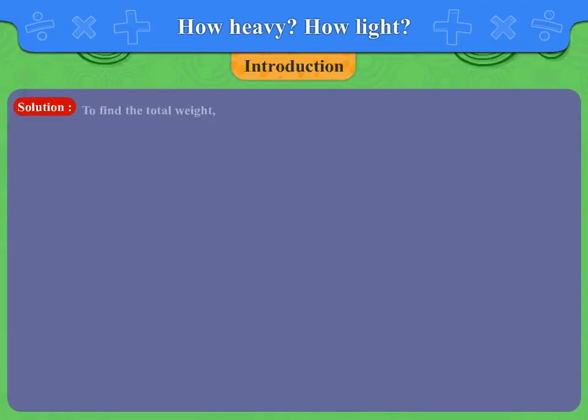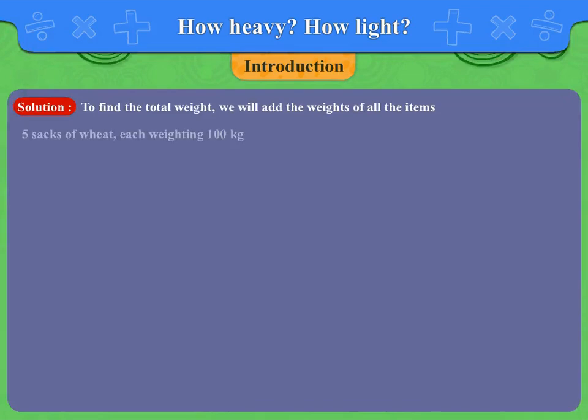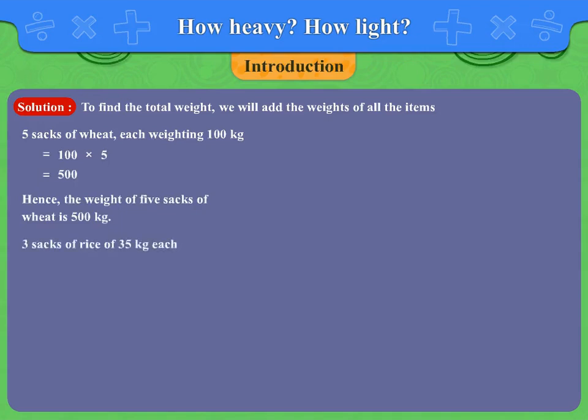Solution. To find the total weight, we will add the weight of all items. 5 sacks of wheat, each weighing 100 kg, is equal to 100 into 5 is equal to 500. Hence, the weight of 5 sacks of wheat is 500 kg. 3 sacks of rice of 35 kg each is equal to 35 into 3 is equal to 105. So, the weight of 3 sacks of rice is 105 kg.